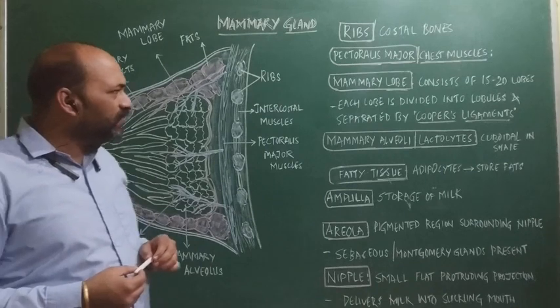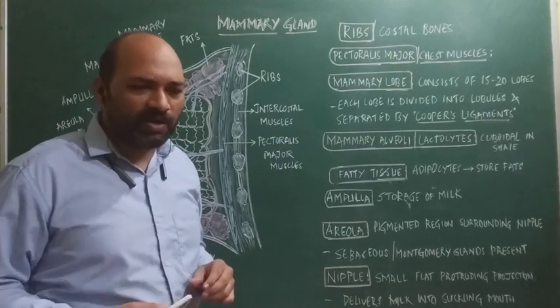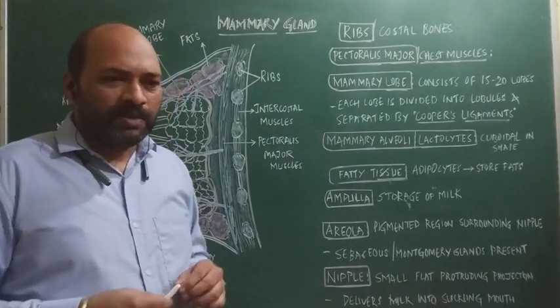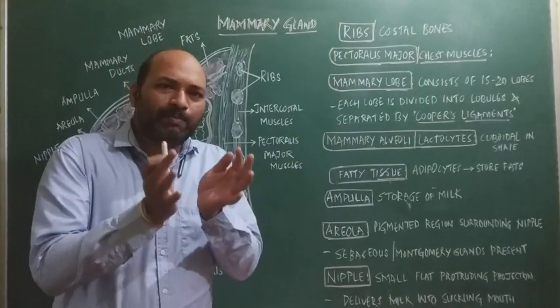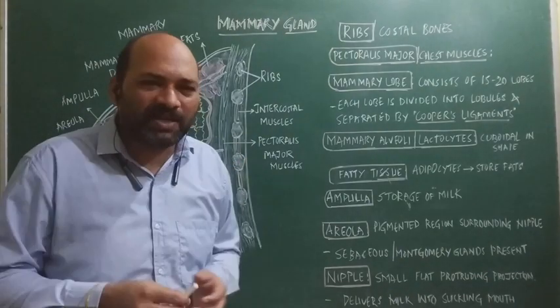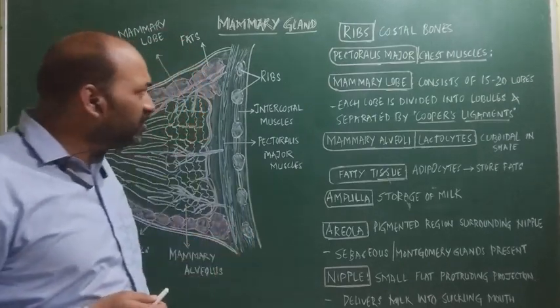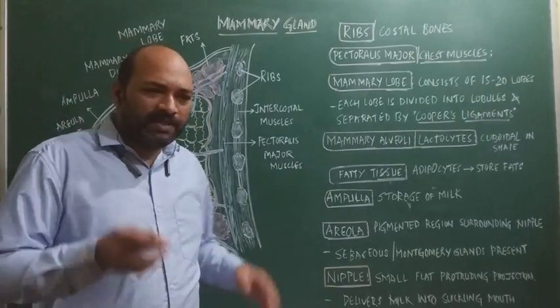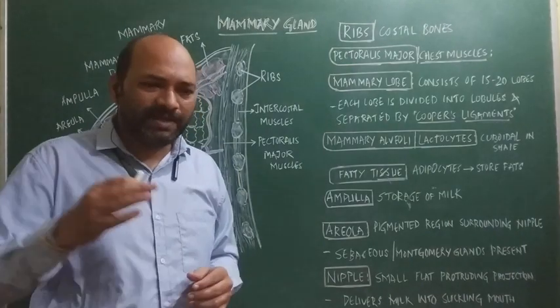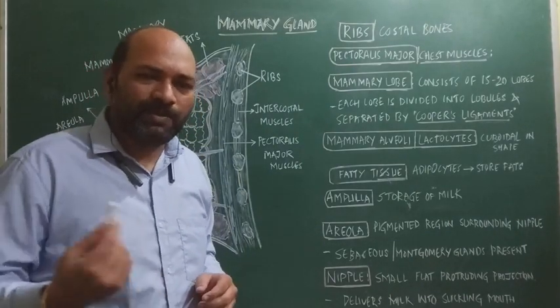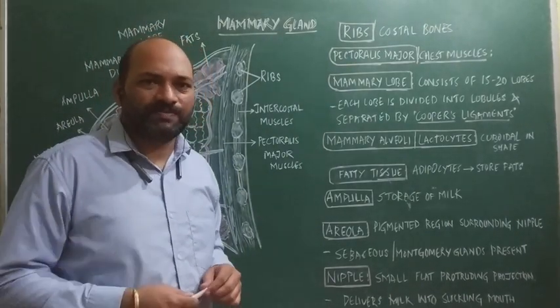In the females, during the embryonic life, there are clumps of cells which proliferate from the longitudinal ridge of the ectoderm, and these clumps of cells later get converted into the mammary gland or breast.